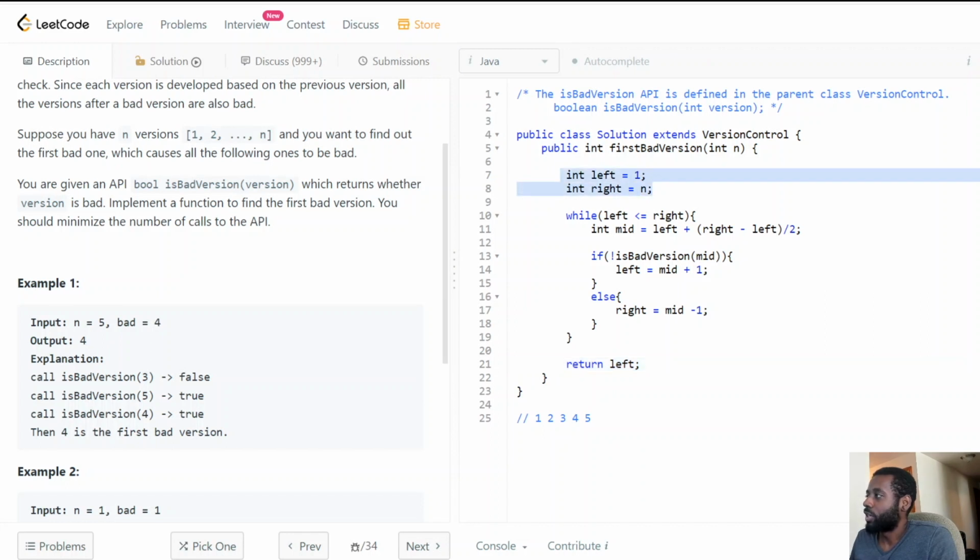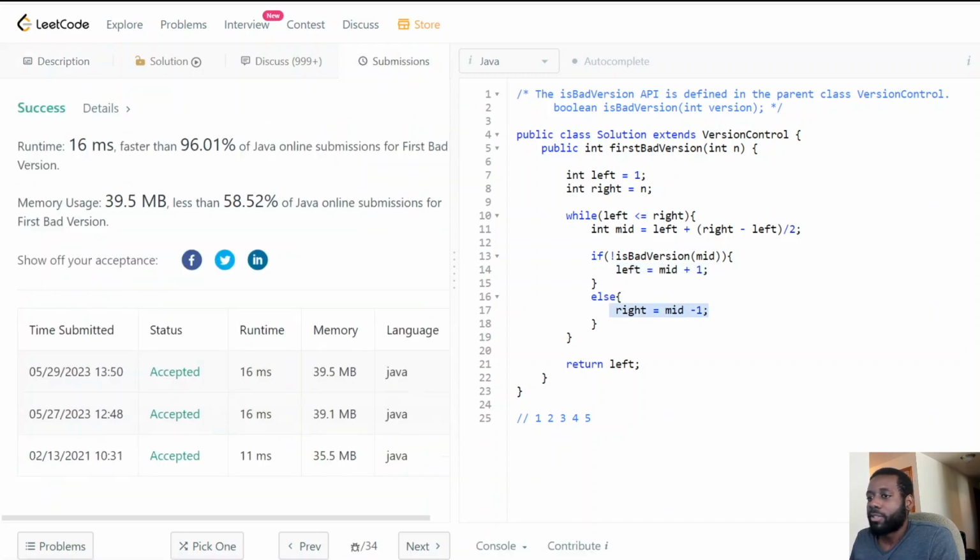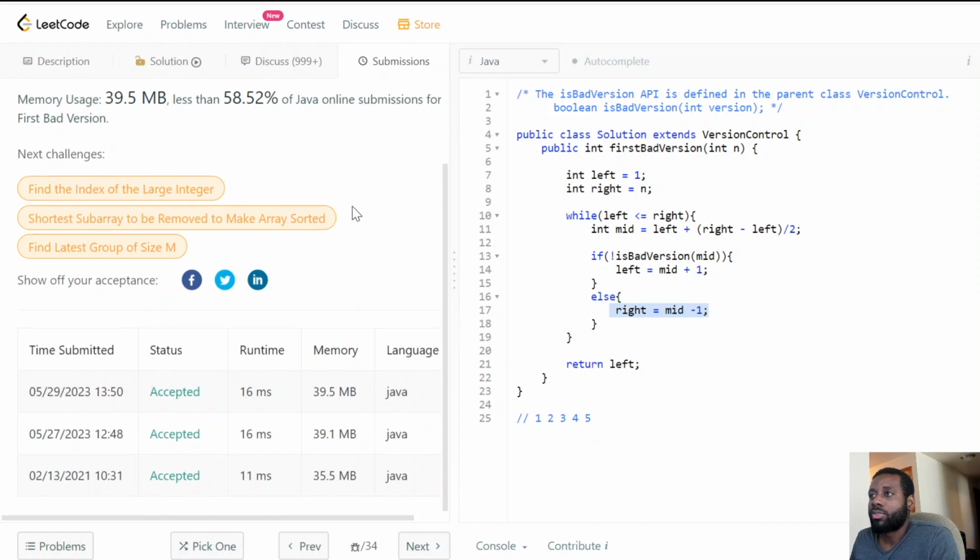This is, like I said, a recap. We initialize our initial range, which is from version 1 to version n. Then we have our while loop to apply binary search. We calculate our midpoint and check if it's not a bad version; we go to the right. If it's a bad version, we go to the left because we're looking for the first occurrence. Press submit. Awesome, we're going to pass all the test cases.